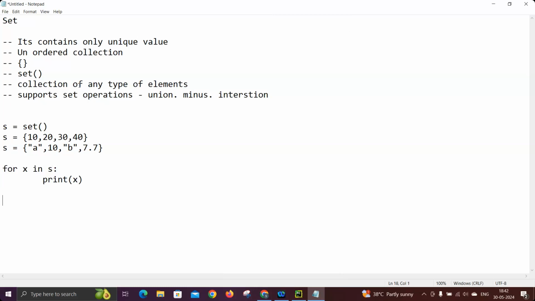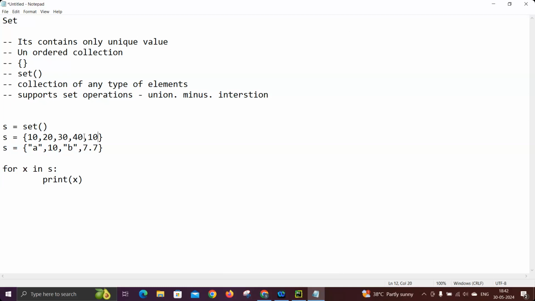But as I mentioned, if I mention 10 twice, it does not allow that. So while printing s, it will print only one 10, not two 10s in the output. That is what we have to understand and remember. A set always removes duplicates and keeps only one set of values.